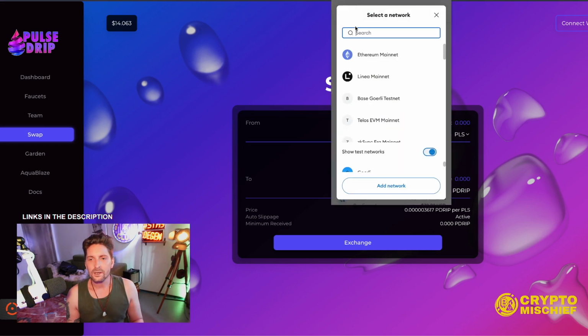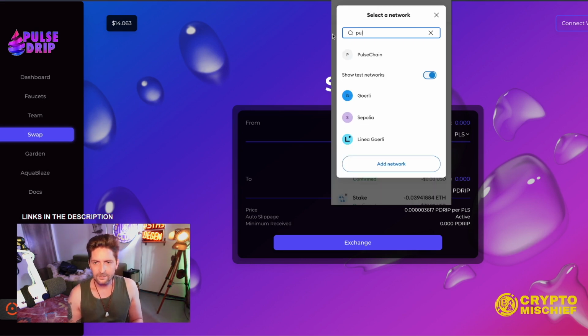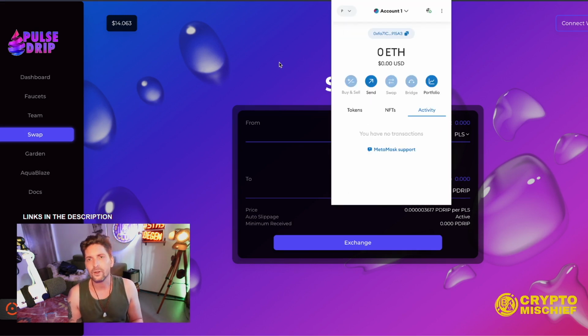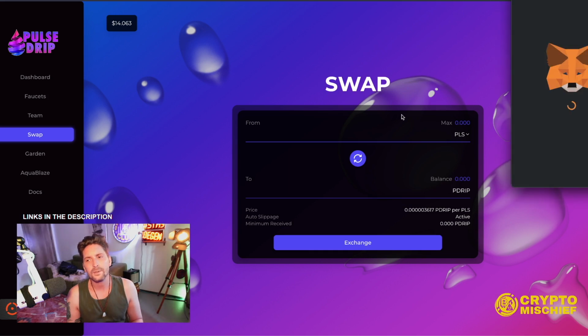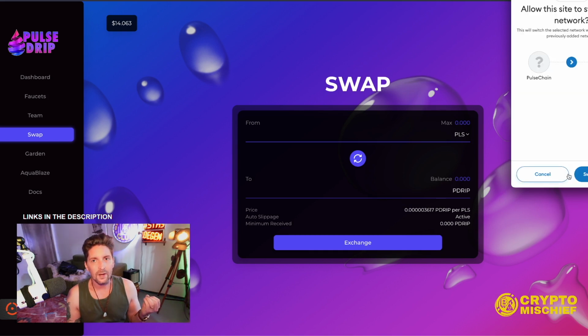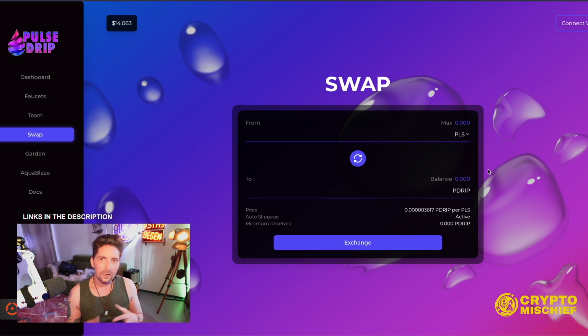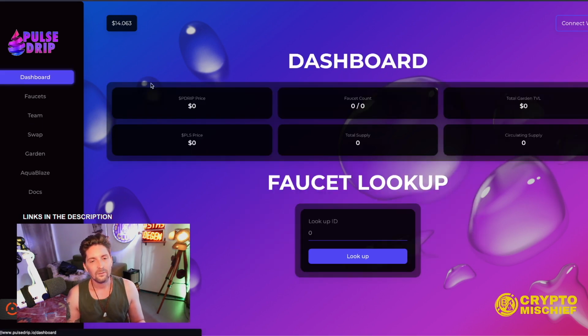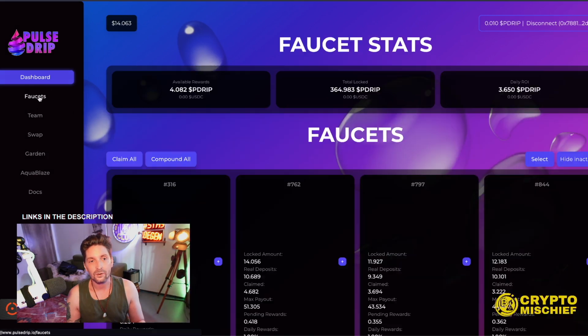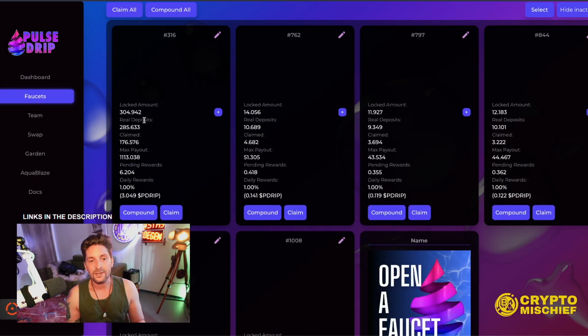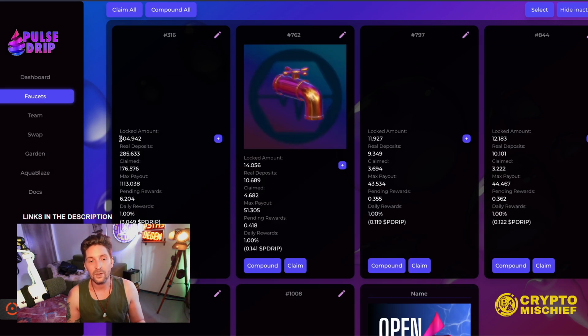This was made by Hustleman and his team, who previously released a couple dApps on the Binance Smart Chain, some of them still running. One was called Bandit, and they decided to take a lot of what they made on Bandit, which was an evolved fork of Drip, and then create Pulse-Drip with the amazing decision to make it so that when you claim your Pulse-Drip token, your compounded balance goes down, right? Not affecting your real deposits, but your compounded.